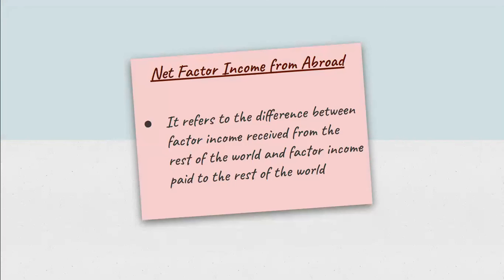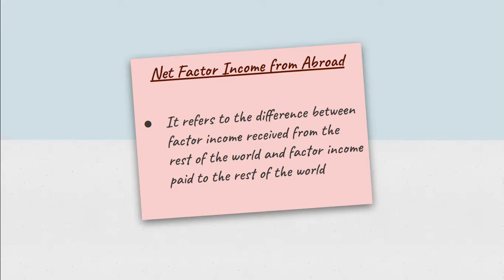Now, what is net factor income from abroad? It refers to the difference between the factor income received from the rest of the world and the factor income paid to the rest of the world. Here, factor income from abroad is the income earned by the normal residents of the country from the rest of the world in the form of wages, salary, rent, interest, profits, etc. That is what I have explained earlier. If a person is living outside the country and is working in a multinational company, he's getting salary. That we are going to add in GNP. Or if he has set up a business in that particular country, he's gaining profits. That also we are going to add in GNP.